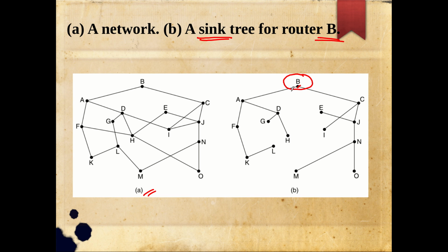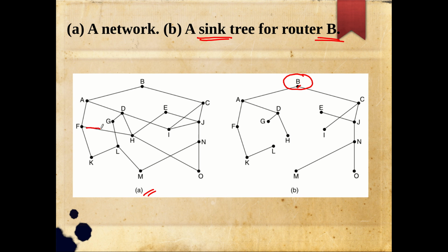Why is it a tree? From F to B, definitely I will not get a cycle. This is something you have to be clear about. Here it is shown that from F to B, the optimal path is FAB. But F is also connected to H. Suppose I want to reach B, I have a different route.